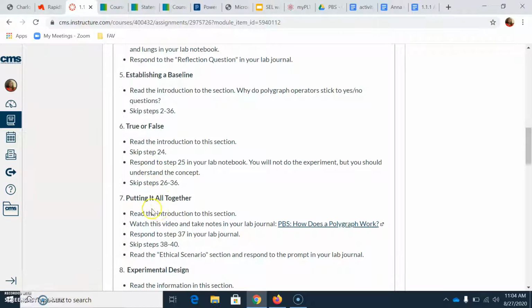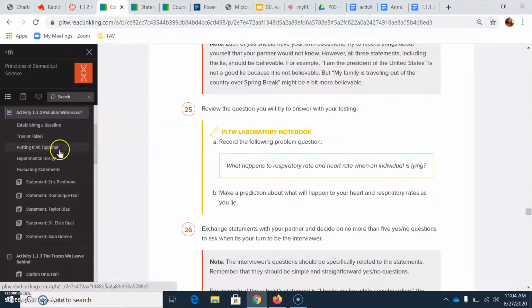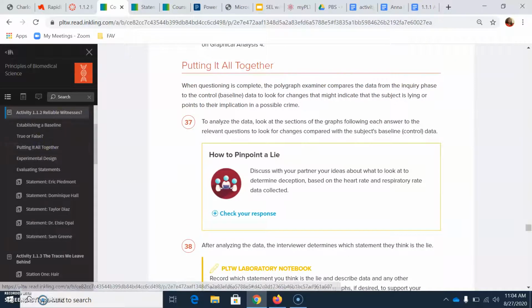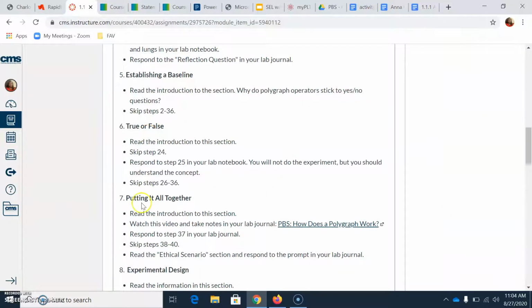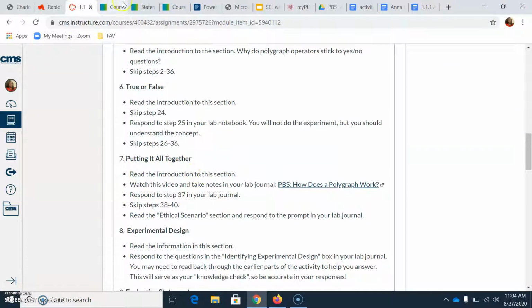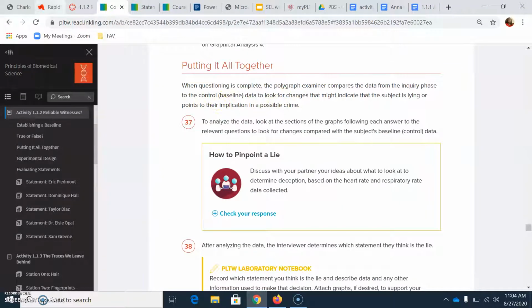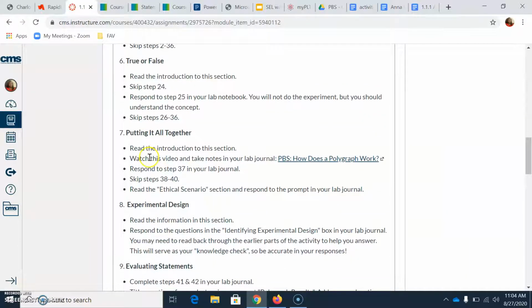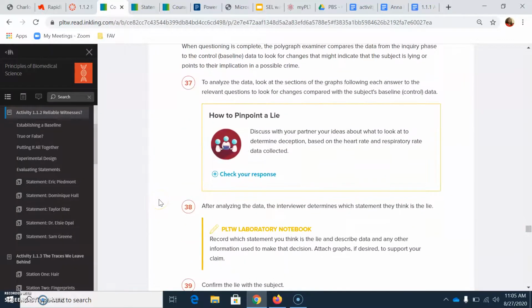Then it says go down to Putting It All Together. If you go back and look to the side, it says Putting It All Together here. Read the introduction to this section. As usual, you're going to read the introduction, which is here. Watch the video and take notes in your lab journal. So you're going to click on this link and watch this PBS video about how a polygraph works. Then you're going to respond to step 37 in your notebook. If you go down to step 37, it says discuss with your partner your ideas about what to look at to determine deception based on the heart rate and respiratory rate data collected.